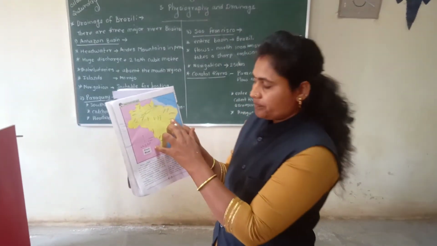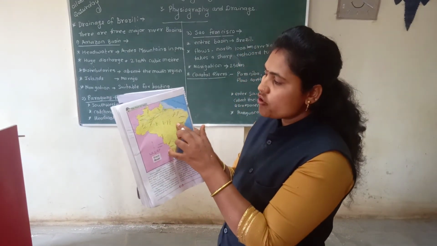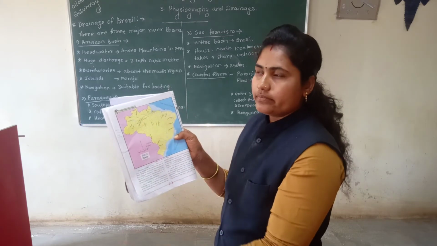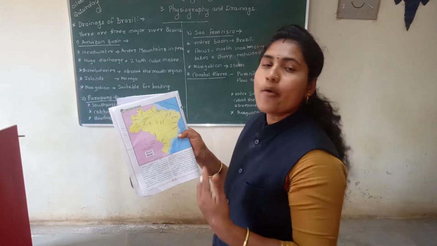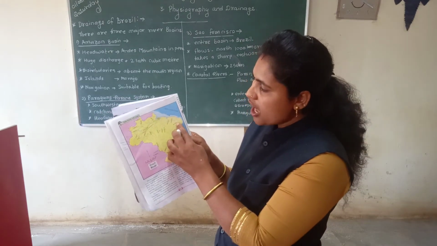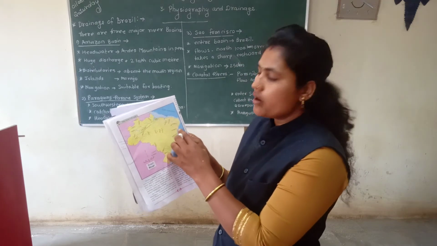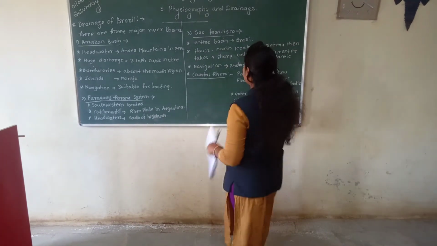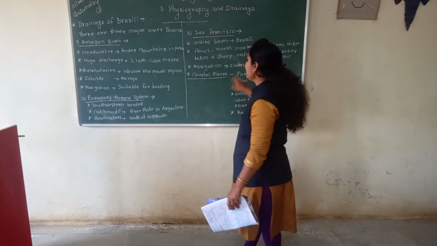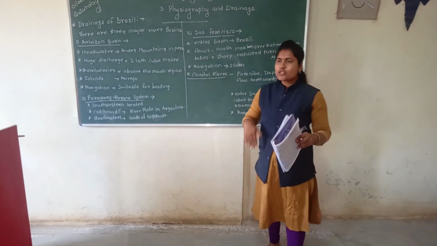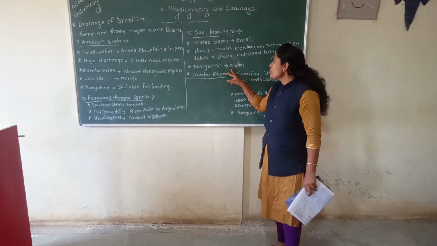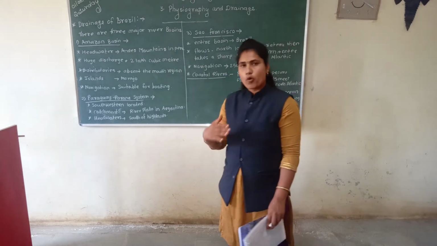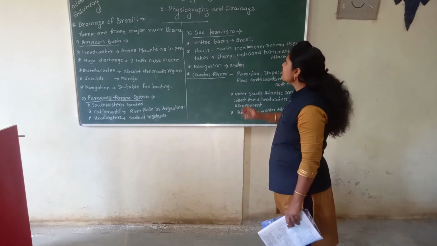It flows towards the north for nearly 1000 kilometers, after that it takes a sharp turn eastward and meets the Atlantic Ocean. Clear? Now, about navigation: near about 250 kilometers of the San Francisco river is suitable for navigation. Navigation means boating. Understood about the San Francisco?